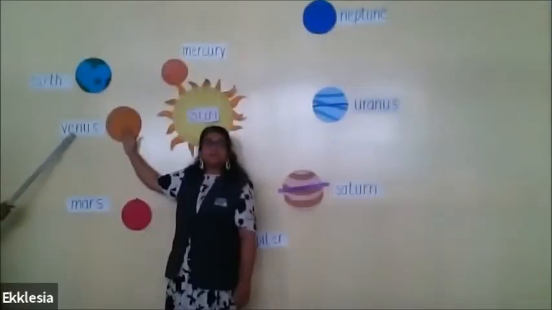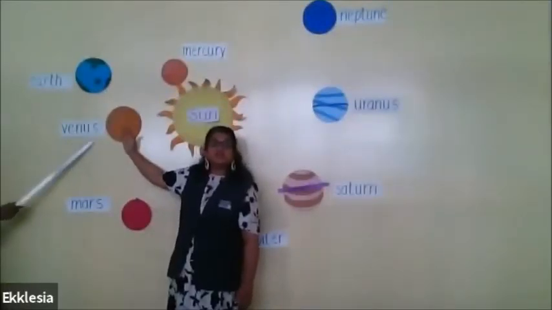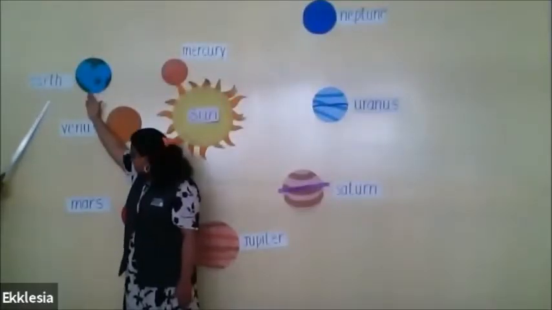Then we have Venus. Earth. Mercury, Venus, Earth, Mars. Mars. Jupiter.